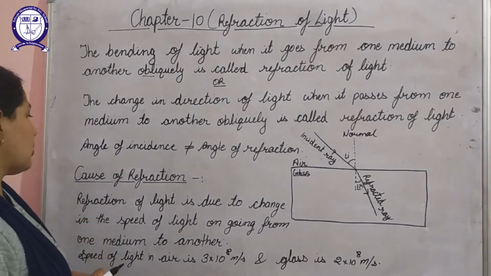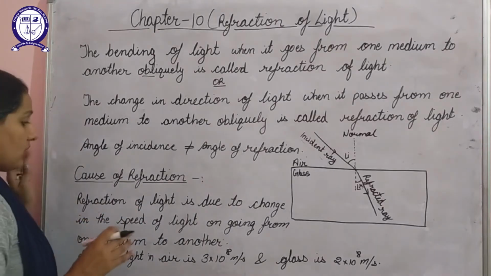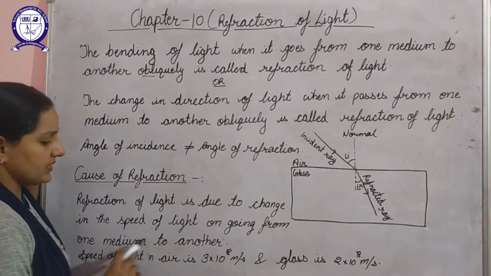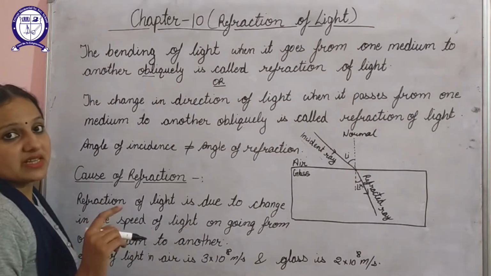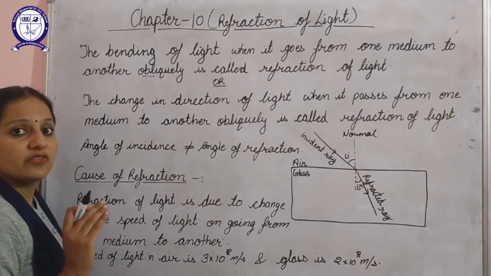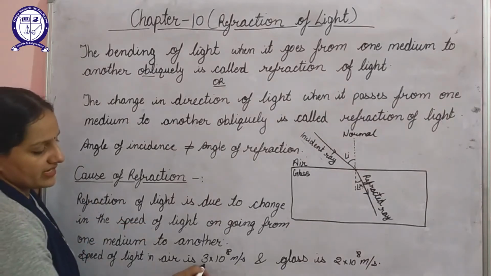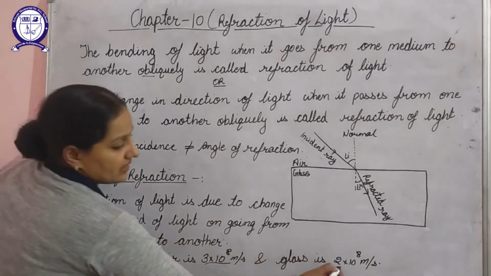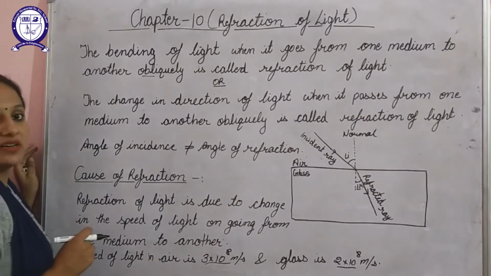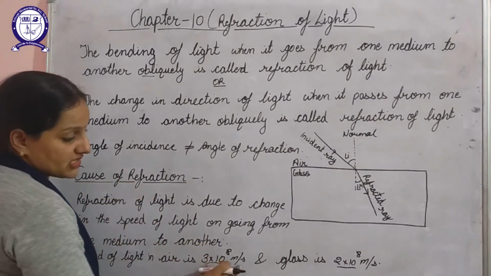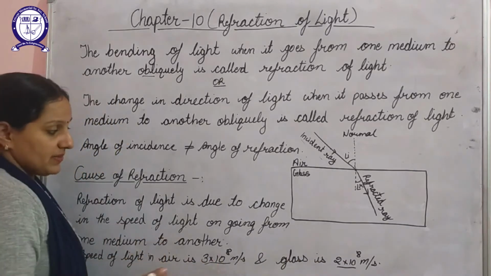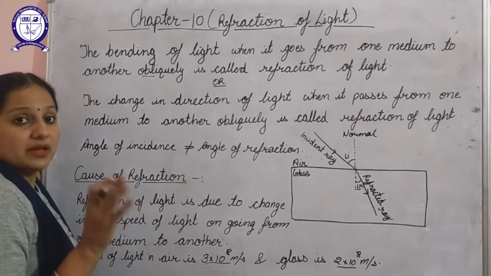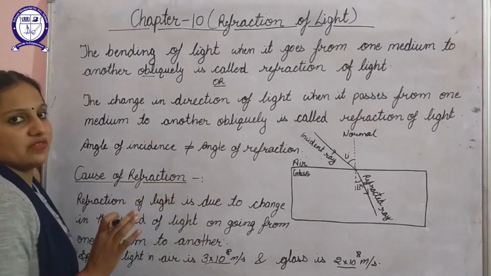Next, what basically is the cause of refraction of light? The cause of refraction of light is the change in the speed of light on going from one medium to another. We have studied that the speed of light is different in different mediums. For example, the speed of light in air is 3 into 10 to the power 8 meter per second. The speed of light in glass is 2 into 10 to the power 8 meter per second. So if light changes its speed in different media, its path also gets deflected, it will bend. So this is the cause of refraction of light.